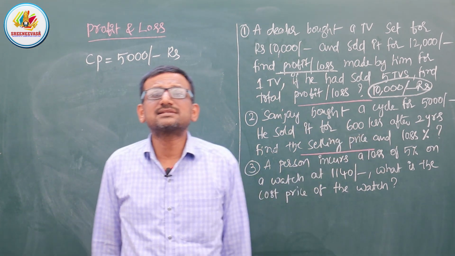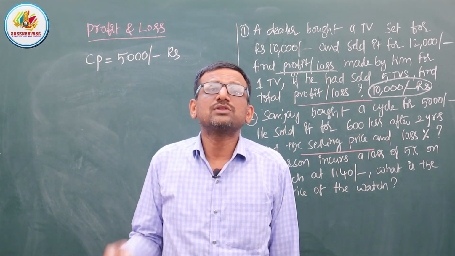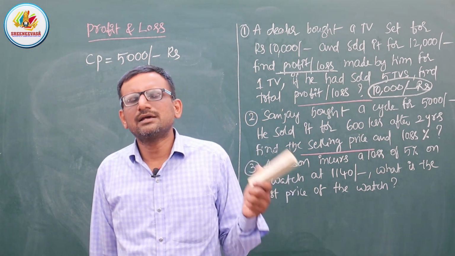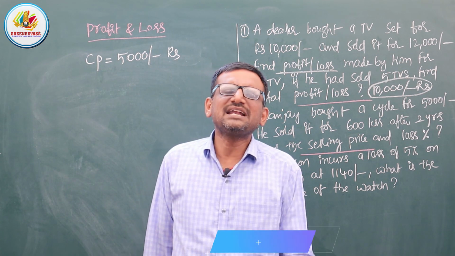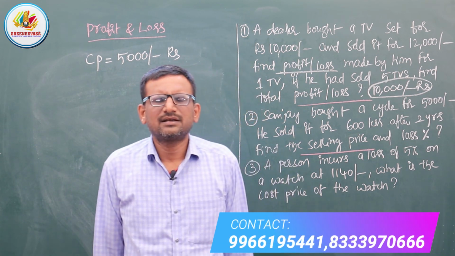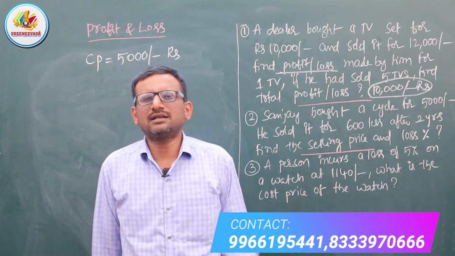600 rupees less. ఎంత తక్కువగా అమ్మాడు? 600 తక్కువగా అమ్మాడు. So 600 rupees less means, definitely, is it profit or loss? Definitely he got the loss only. Okay.